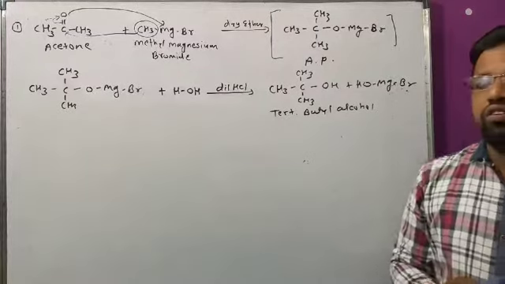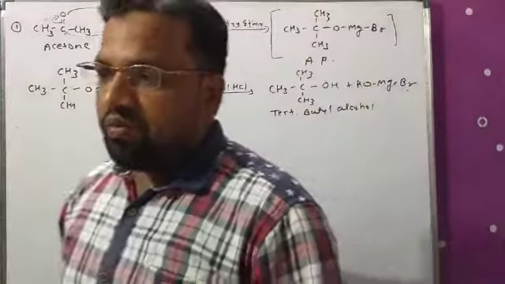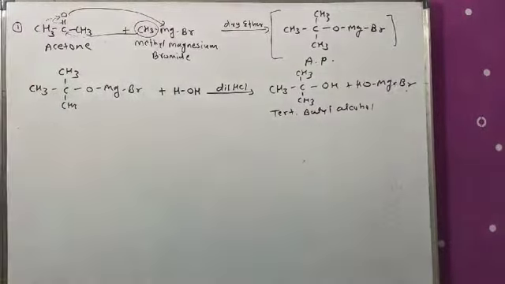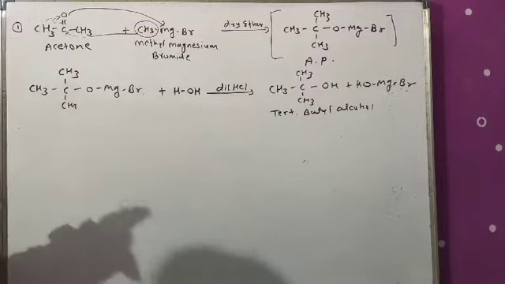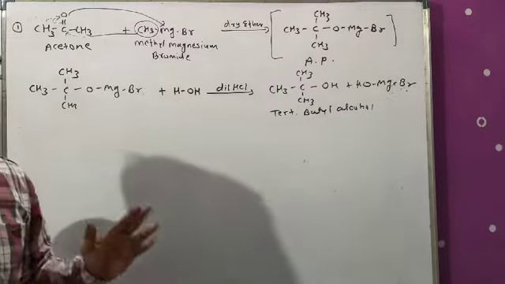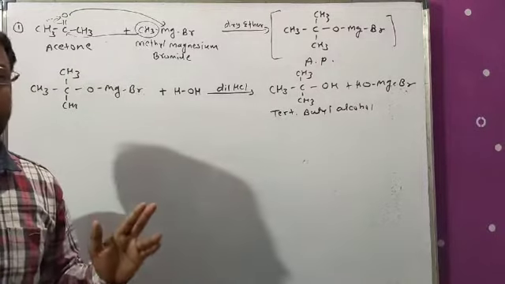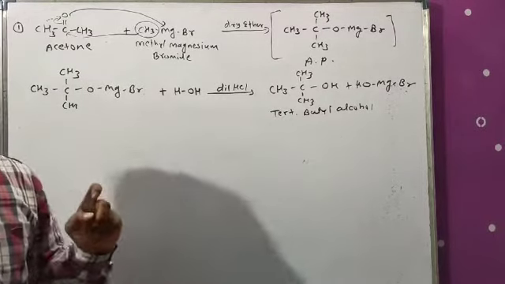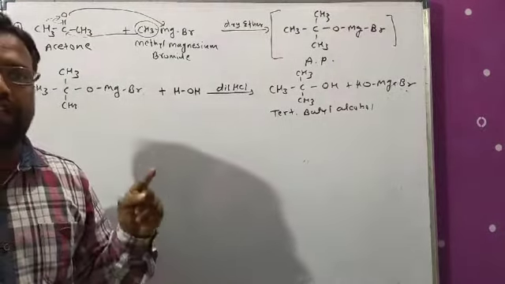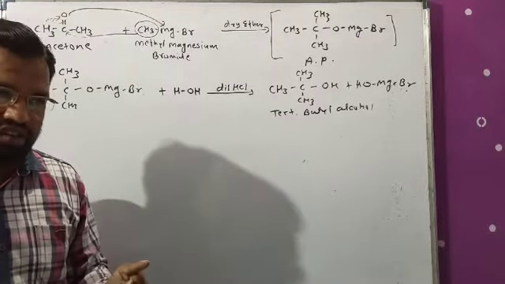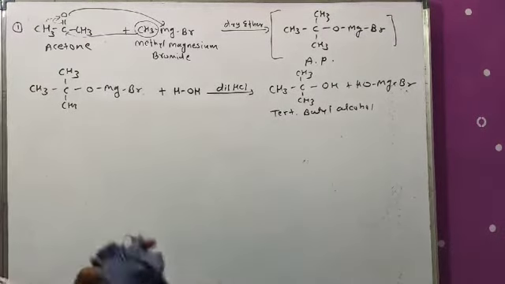So these are some important reactions, that is addition reaction of Grignard reagent with aldehyde and ketones. Okay, so in this reaction we see that formaldehyde when undergoing reaction with Grignard reagent gives primary alcohol. Acetaldehyde reacts with the Grignard reagent and gives the secondary alcohol, and acetone when undergoing reaction with Grignard reagent gives the tertiary alcohol. Okay, see here.